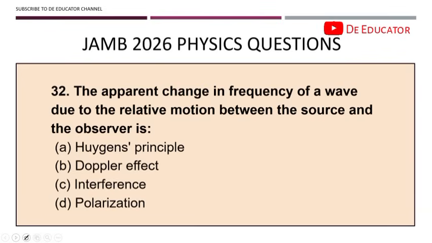Question 32. The apparent change in frequency of a wave due to the relative motion between the source and the observer is known as the Doppler effect. Take note, it's known as the Doppler effect. The frequency appears higher or lower due to the motion between the source and the observer. Is the source in motion? Is the observer in motion? If either is in motion, the frequency tends to be either higher or lower. This phenomenon is called the Doppler effect. Please take note of that.